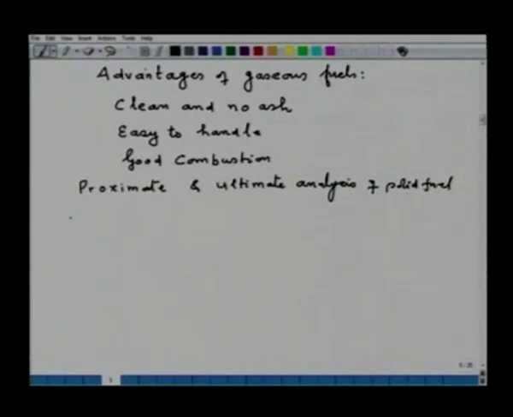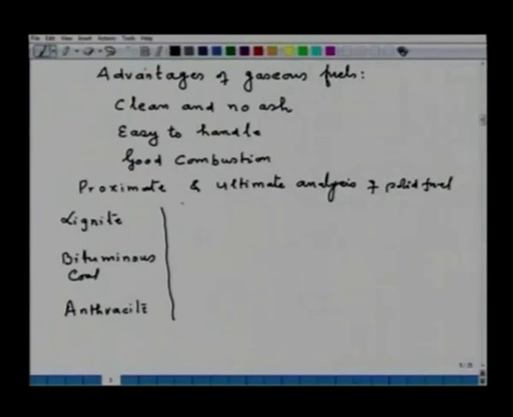Say I take here lignite, then I take bituminous coal, and then I take anthracite. So, let me first of all give the proximate analysis, and all of us know proximate analysis is given of volatile matter, fixed carbon, ash and percentage moisture.